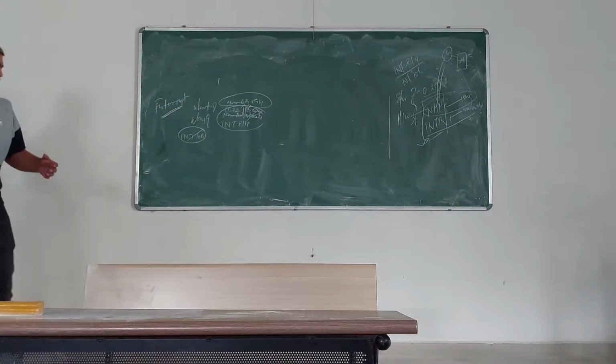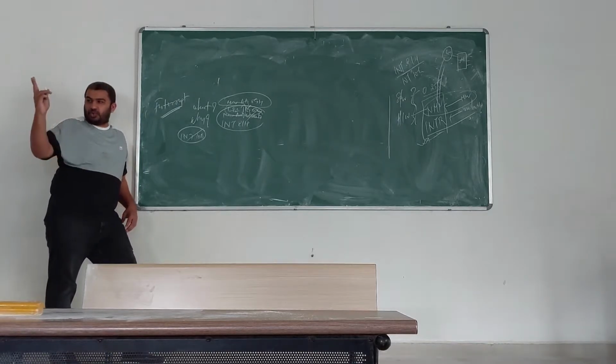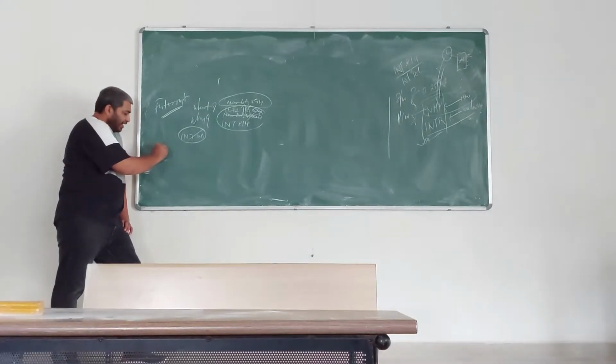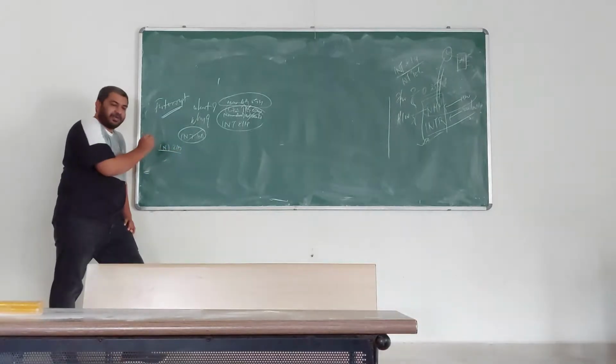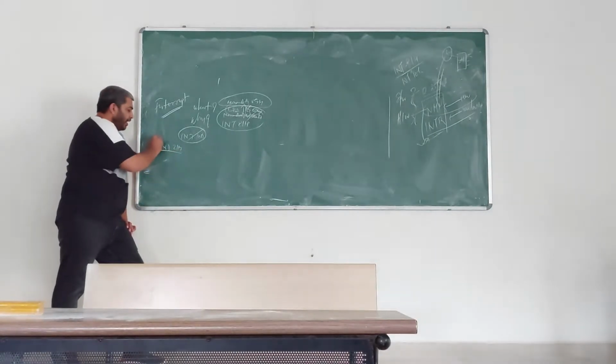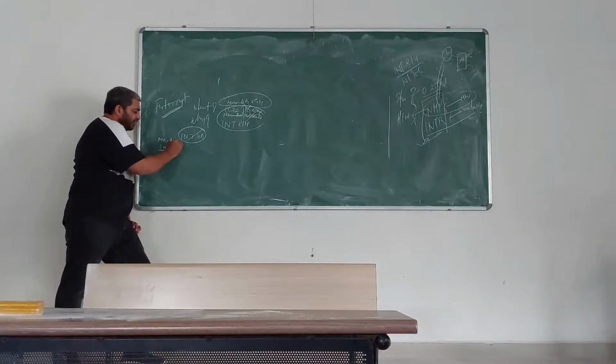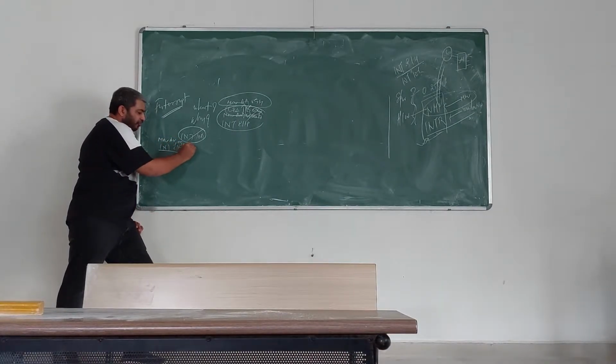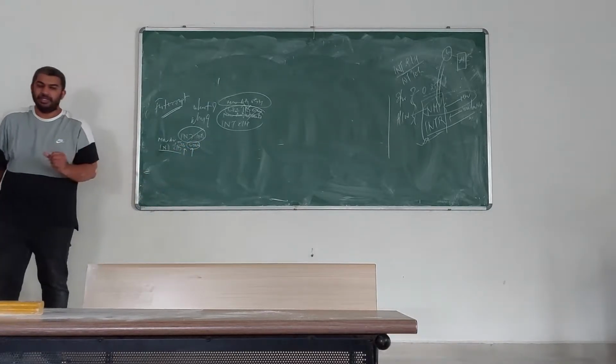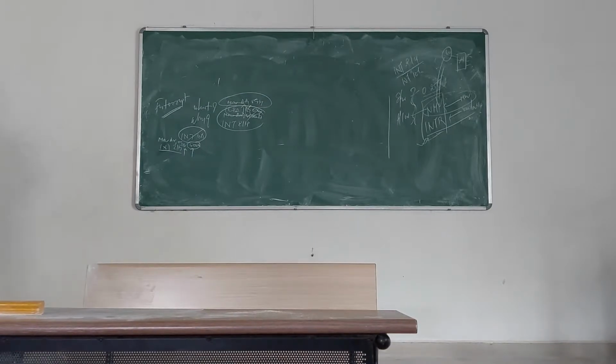Software interrupts have two things. INT 21H: my interrupt name is 21H. And normally with that we transfer some value, suppose 09H or 4C00H. These are called function values. If my function value is 4C00H, INT 21H will stop your program. If my function value is 09H, it will print things.